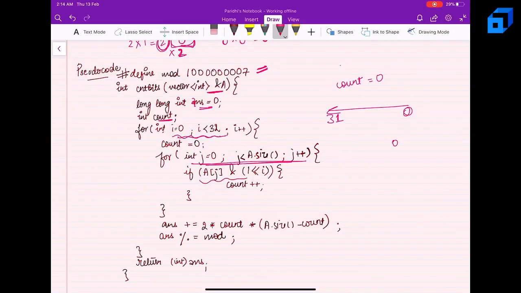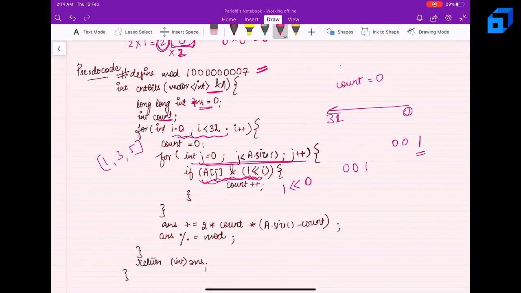Then simply I'll be checking what all bits are set. So in case of 1, right, its 0th bit is set. So this will essentially give me what? So A[j] in this case is 001, let's say. So I have 1, 3 and 5 with me. So let's say A[j] in this case is nothing but 1, and 1 left shifted by i. So basically i is 0, right?